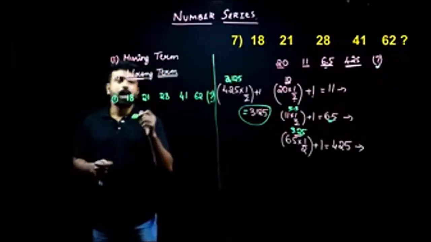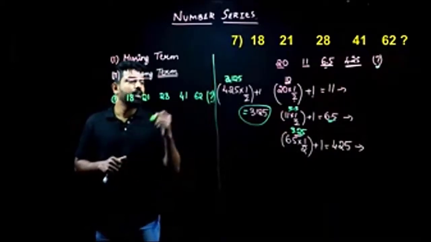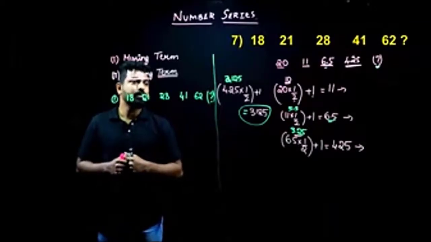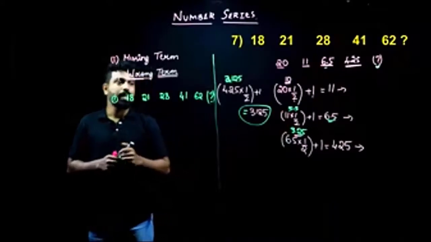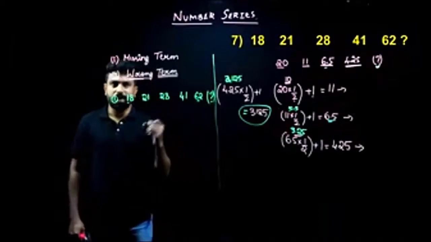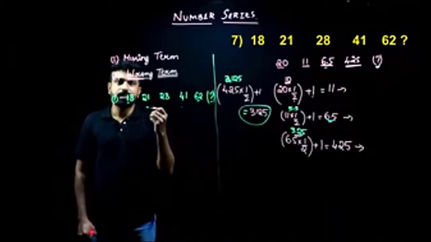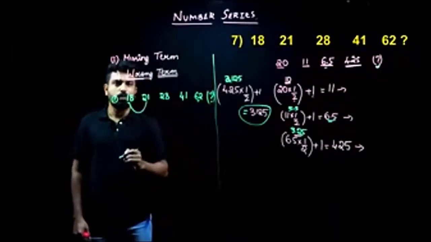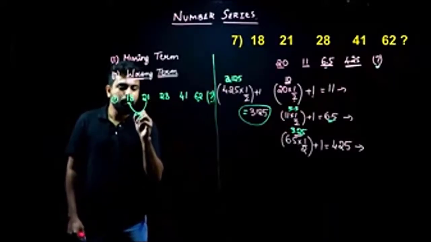So help me, people. How do we start with the problem? By now you have understood how to start. Difference. Very good. You compare the first term and the last term. The difference here is not very big. So since we know that the difference is not very big, we understand that there is addition or subtraction. Let us quickly start taking the difference here. 18 to 21. What is the difference here? The difference here will be 3 and there is an increment, so plus 3.